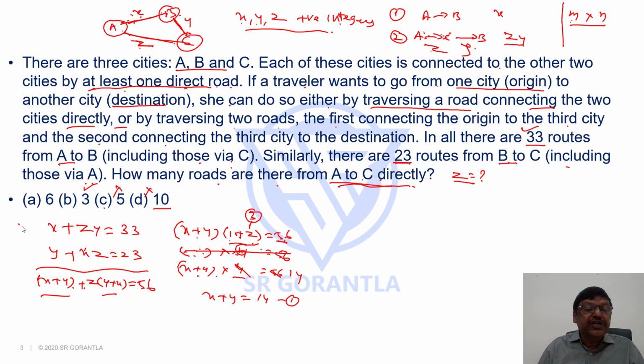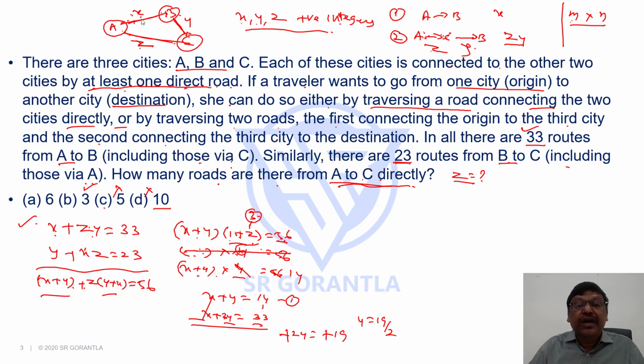But in this equation, if I substitute Z as 3, we'll get X plus 3Y is 33. If I simplify this, minus 2Y equals 14 minus 33, that is minus 19. Y is 19 by 2, not an integer. But your X, Y, Z should be positive integers. When I take Z as 3, while X plus Y may be 14, you are not getting integers for X and Y, which is not acceptable. So 3 is not acceptable.